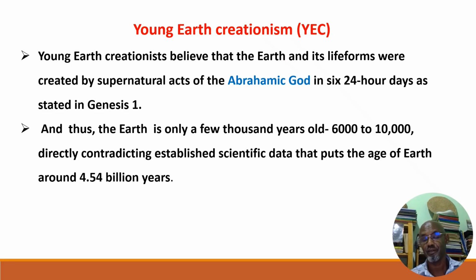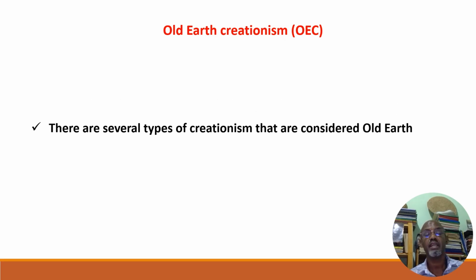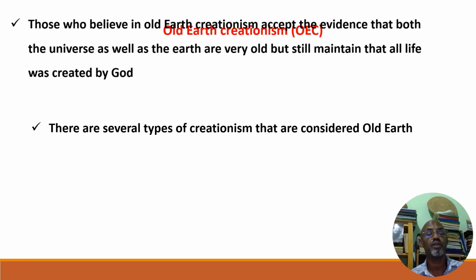You see, again, it's totally the most old-fashioned creationist view, of course. Now, old Earth creationism. You see, of course, there are several types of creationism that are considered under old Earth.